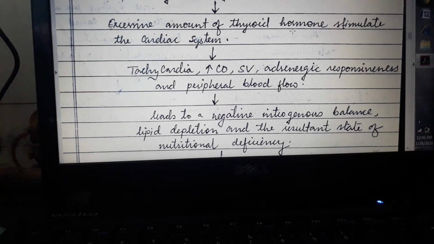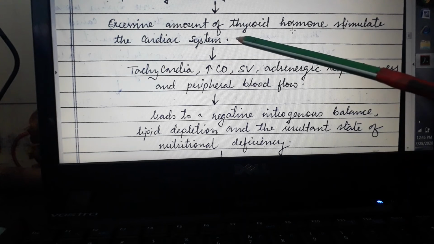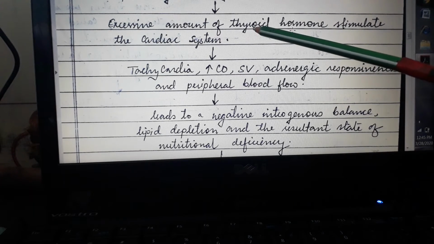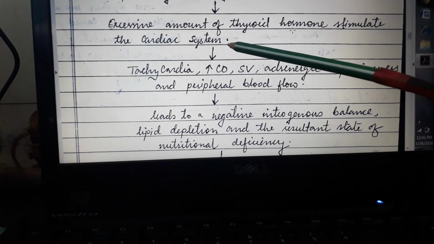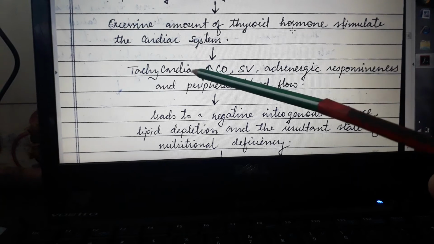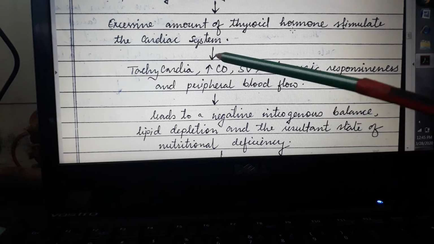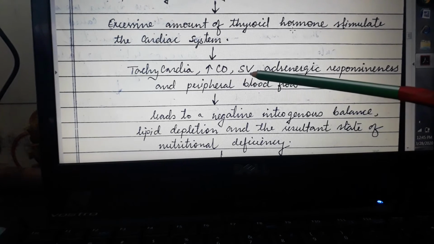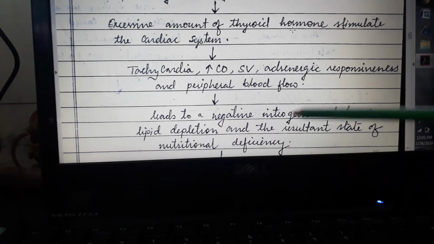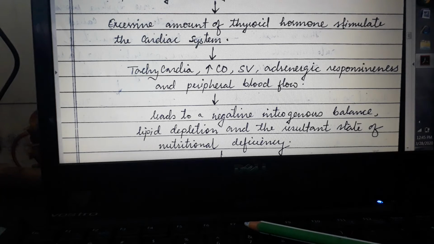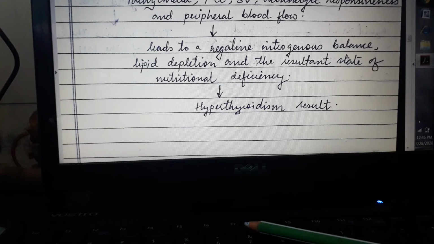Then excessive amounts of thyroid hormone stimulate the cardiac system, because the more the thyroid hormone, the more the sympathetic nervous system, and the sympathetic supply to the heart is stimulated, which leads to increased heartbeat, that is tachycardia, increased cardiac output, and increased stroke volume. Adrenergic responsiveness and peripheral blood flow also increase, which finally leads to a negative nitrogen balance, lipid depletion, and the resultant state of nutritional deficiency.